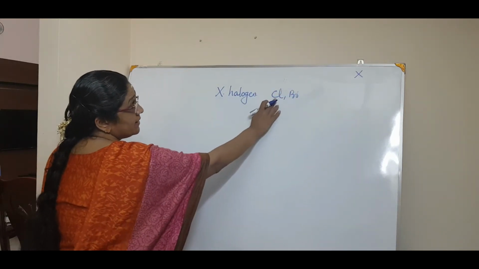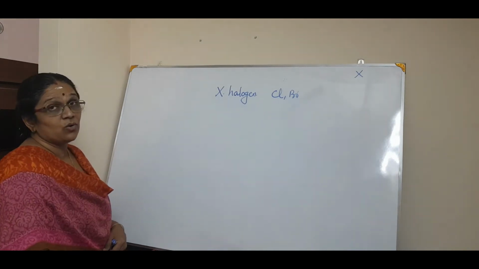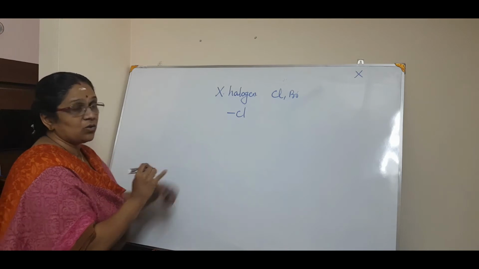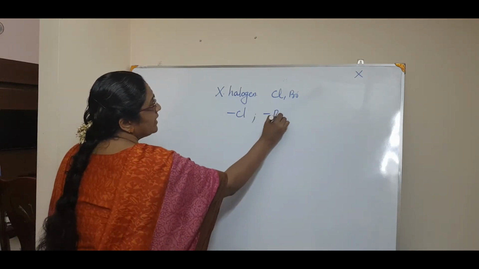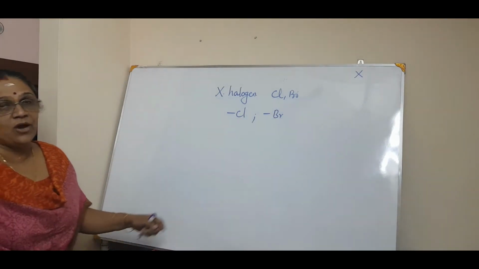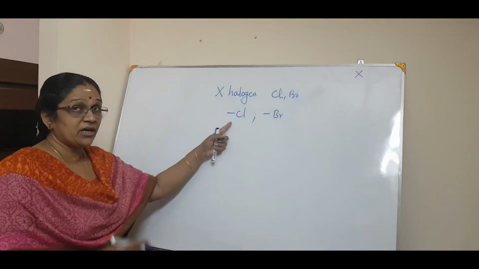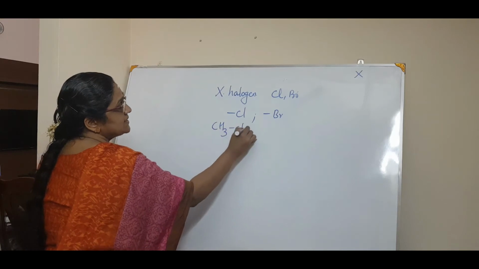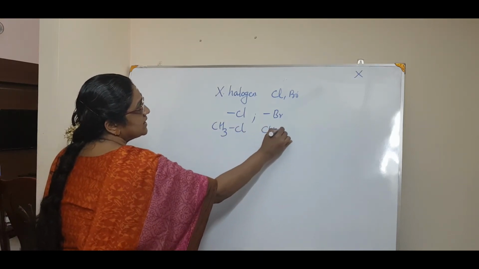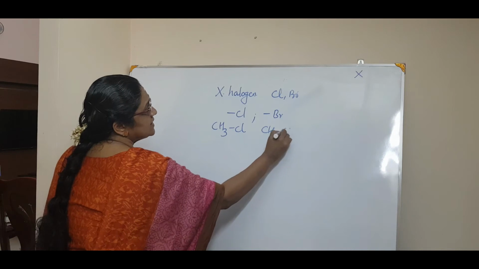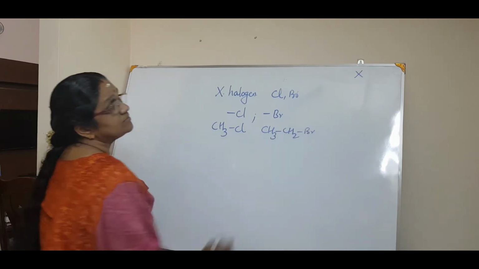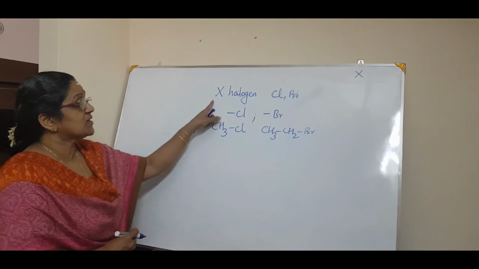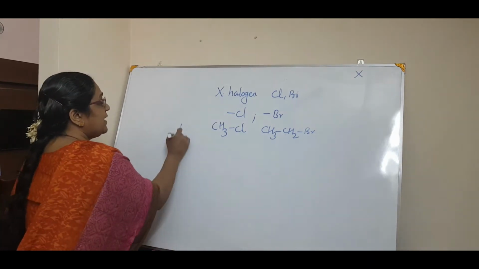So you can't write it like this. How will you write the formula for chloro and bromo? You have to write chloro as the free valency and chlorine, and bromo as the free valency and bromine. If you want a compound by linking this chlorine, a simple example is CH3Cl or CH3Br, or you can have CH3CH2Br. See, this is how it goes. So this is the first functional group, halogen, and it is named as halo.